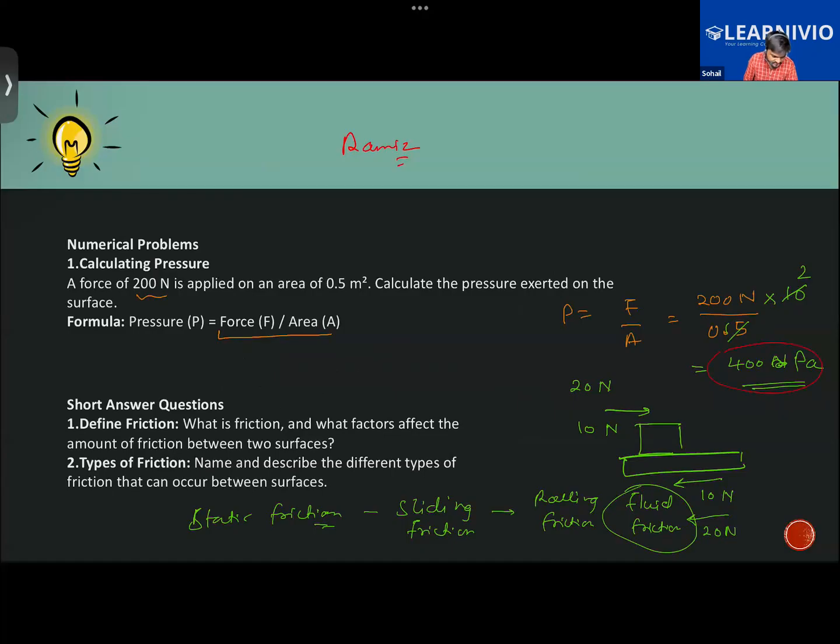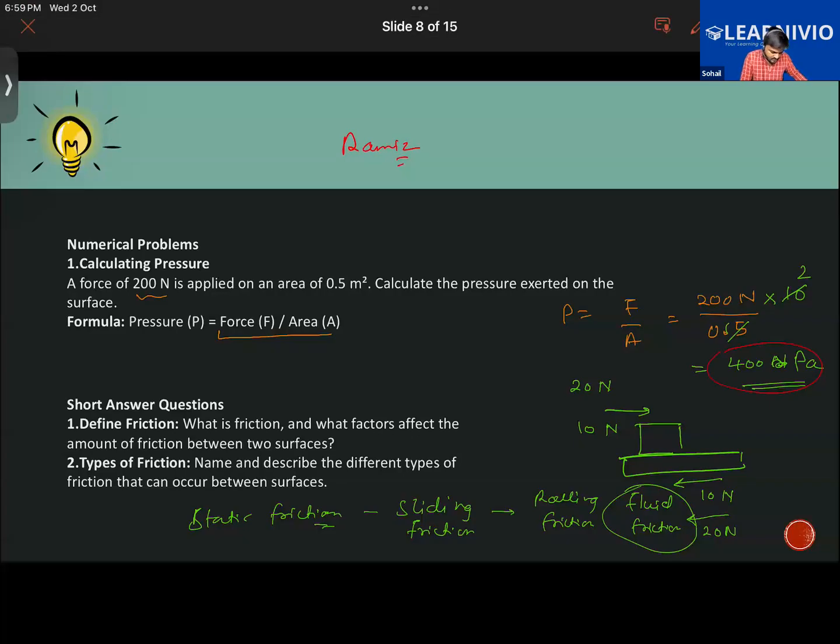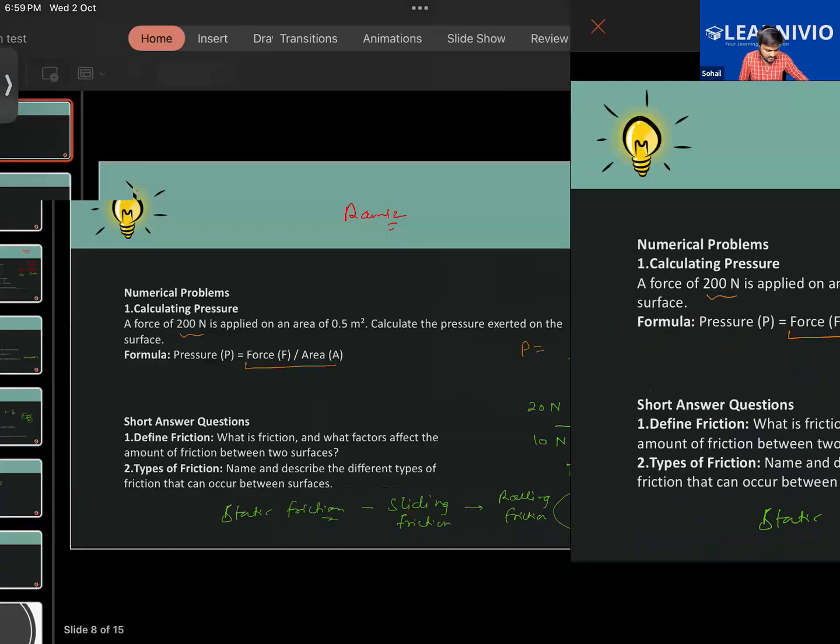And for the last one, what have you answered? Texture, area of contact, irregularity of surface, okay. Yep, well done. Okay, let's continue with the chapter.